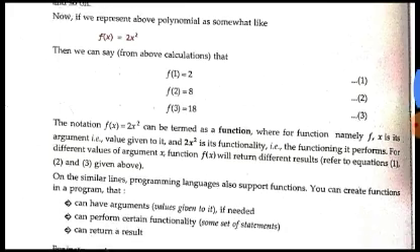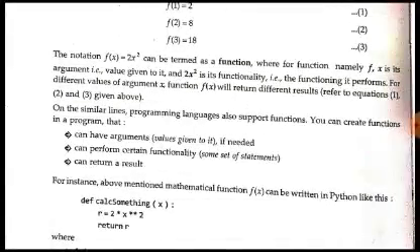Now here, first of all, they have defined the function on the basis of the mathematical function. What are the features of a function in programming languages, similar to mathematical functions? First of all, it can also have arguments, values given to it if needed. If needed means it is not compulsory for us to pass any value to a function. In mathematics it was compulsory to pass the values, because unless we have an argument in the mathematical function, we will not be able to have any value. But this is not the case in computer programming functions.